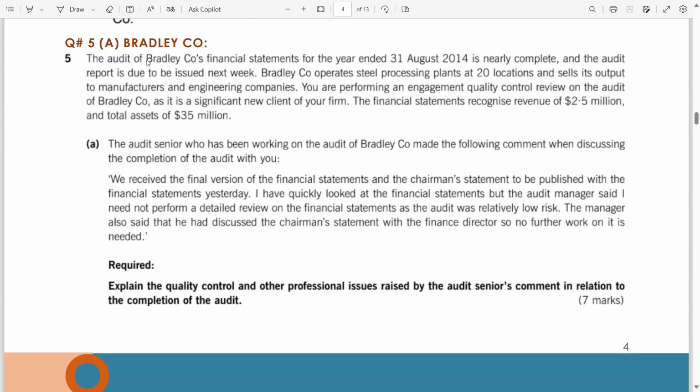Chairman's review report and director's report are not in our scope, as we are not responsible to express an opinion on these reports. We are only responsible to express an opinion on the financial statements, which comprise components: statement of financial position, statement of profit and loss, other comprehensive income, statement of changes in equity, statement of cash flows, and notes to the financial statements. If there is any report or any document mentioned outside of these, we are not responsible to believe or express an opinion on that.